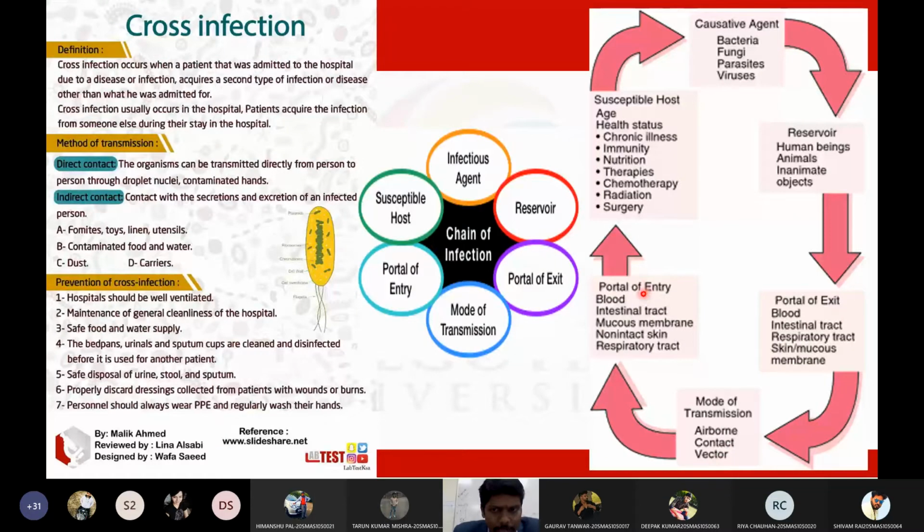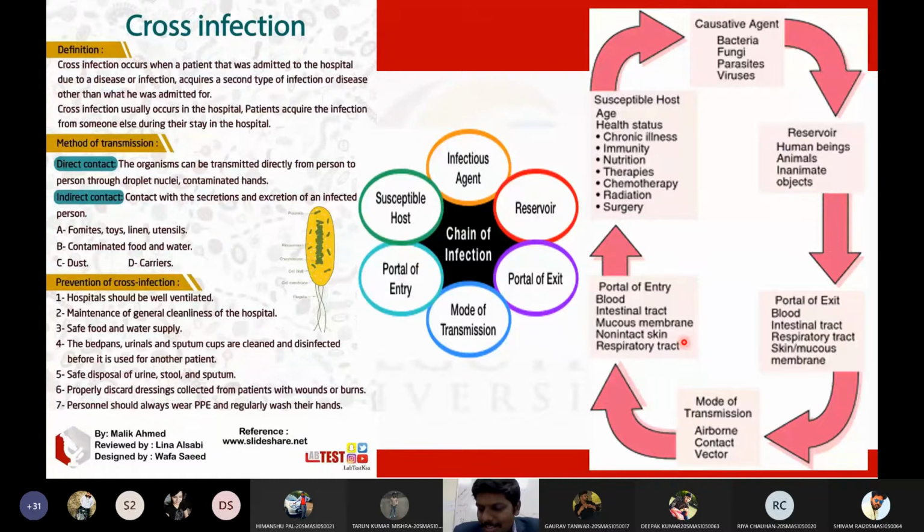Then the portal of entry. How will the pathogen enter into our body? It can enter through blood, the intestinal tract, the mucosal membrane, non-intact skin, and the respiratory tract. There are certain bacteria, for example, the syphilis-causing bacteria, that can enter through the skin itself. It will drill a hole into the skin and enter into the blood. A very dangerous bacteria. I forgot the full name of the syphilis bacteria.